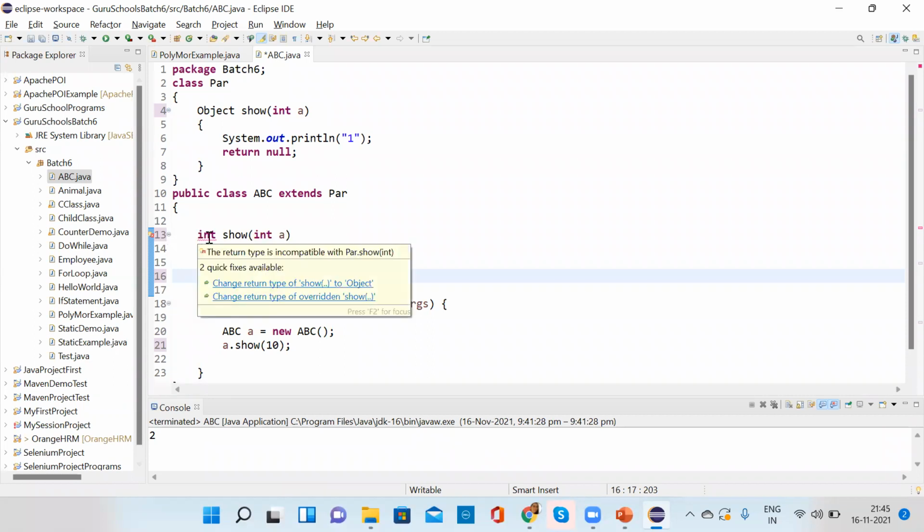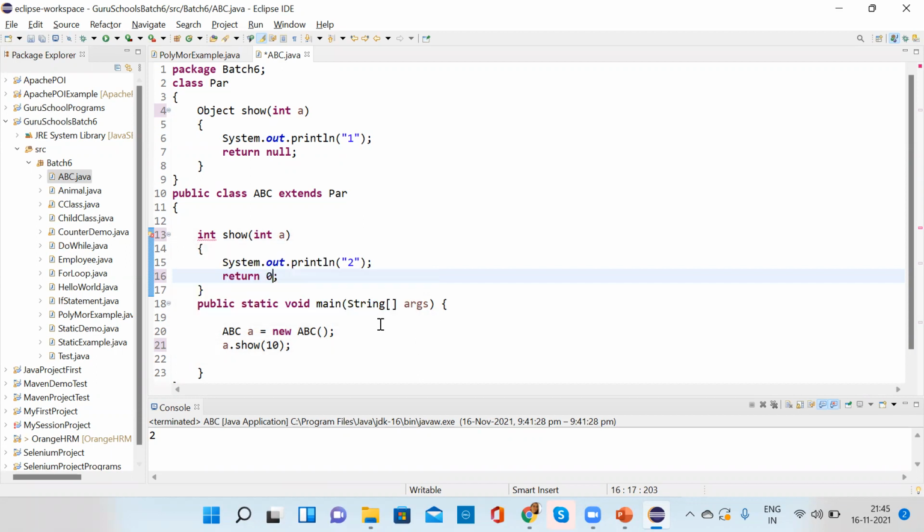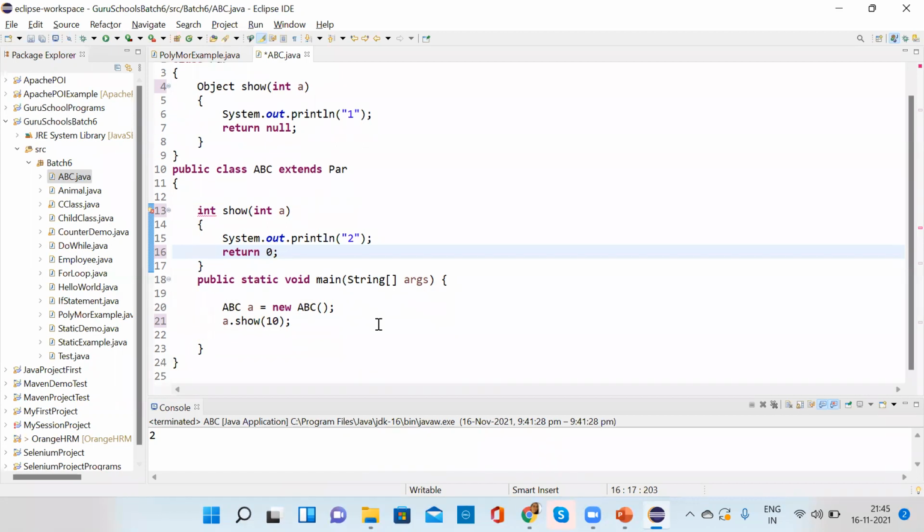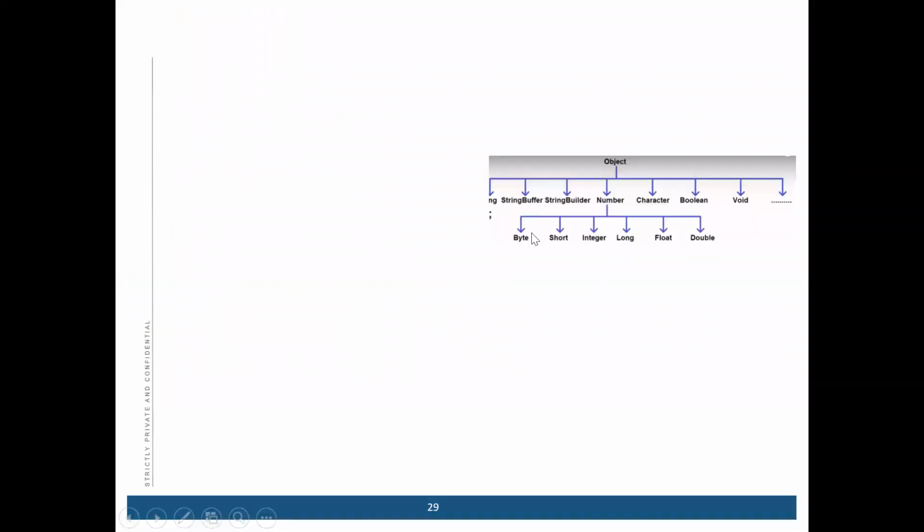Why is this not working? Return type is incompatible. Int a in both, that doesn't matter, because Integer is not the subtype.